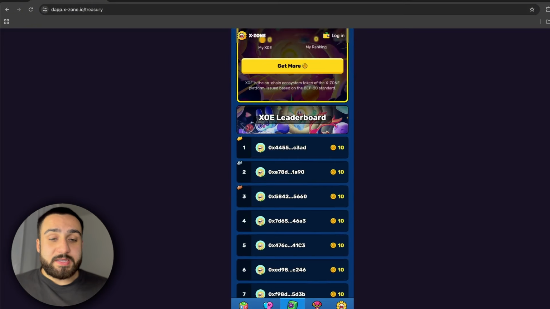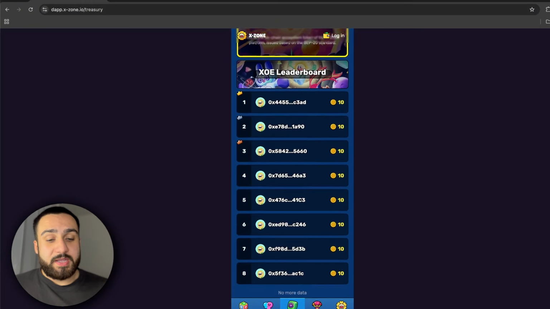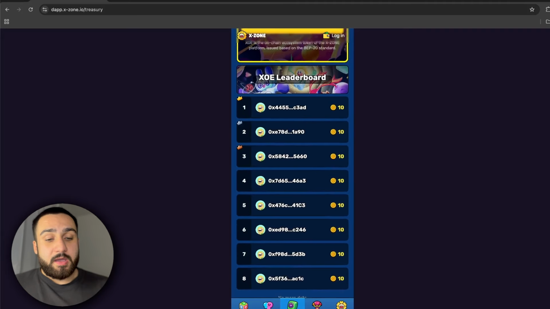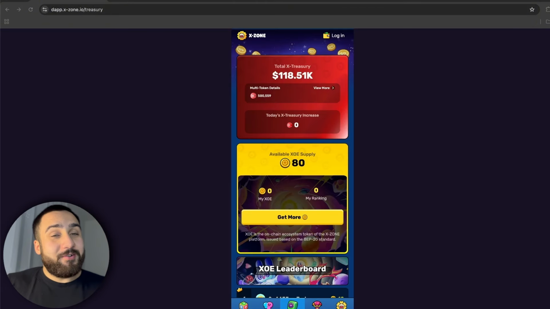And by scrolling down you can see also one leaderboard for this. We can see right now 8 people right here. You can see amount on the right side, and the left side you can see their rank. So this is really good. And also I need to mention that each mystery box opened by user will add 1 XOC into X-Treasury, and the fund in X-Treasury will be used for XOE market support, which is really important stuff to know.